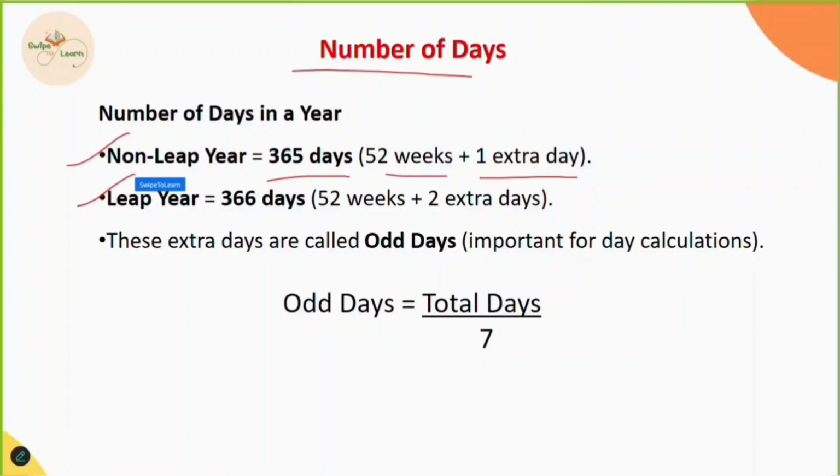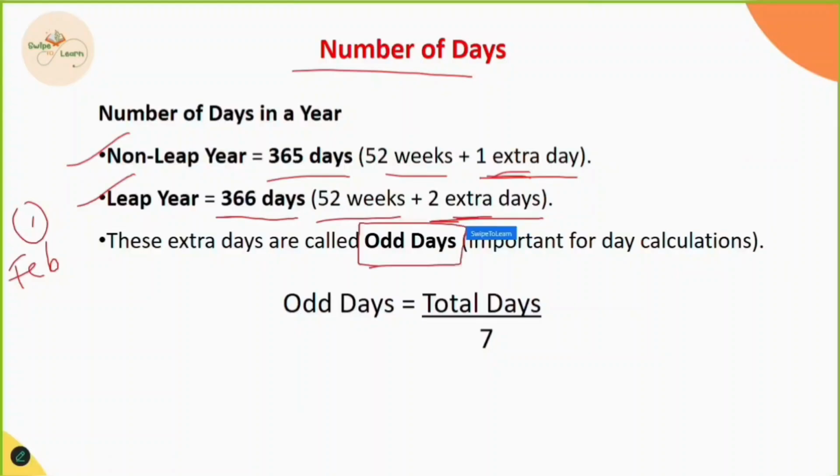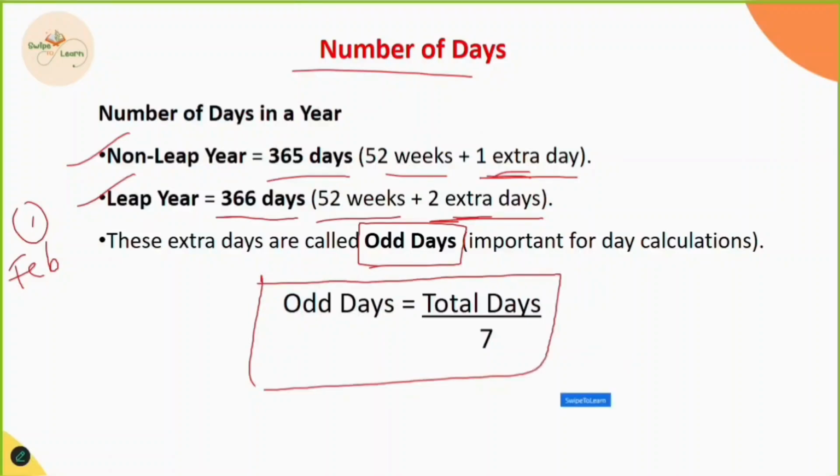Moving forward, talking about numbers, a non-leap year has 365 days, which means 52 weeks and 1 extra day. Similarly, for a leap year, we have 366 days, where we get 1 extra day in February. So that means 52 weeks and 2 extra days. These extra days are called odd days. These odd days are essential in solving calendar problems.